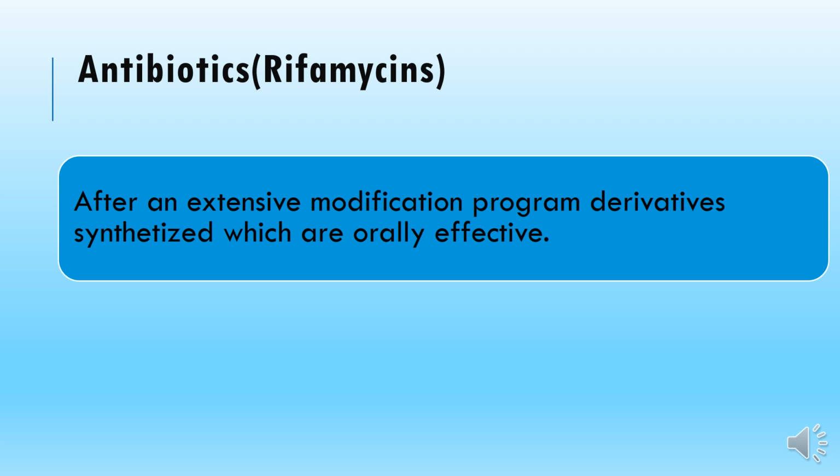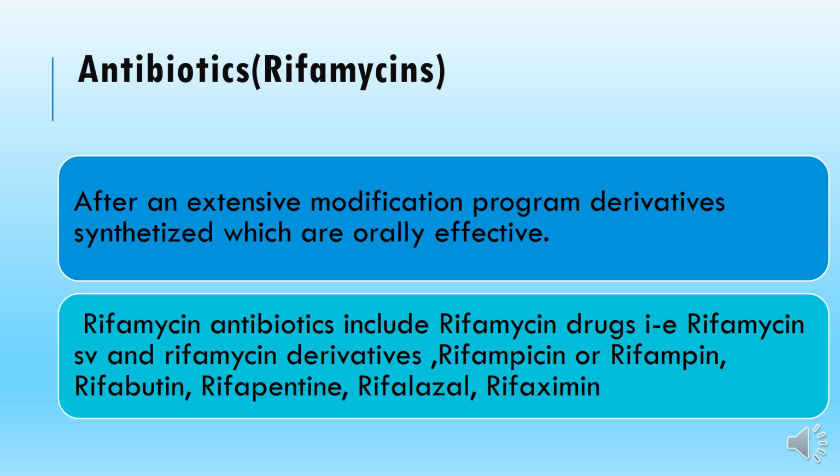So initially, whatever rifamycins were generated were only effective intravenously, but afterwards, whatever they synthesized became orally effective antibiotics for treating bacterial infections. So rifamycin antibiotics include rifamycin drugs and the rifamycin derivatives. So initial rifamycin drugs are there, and then there are also